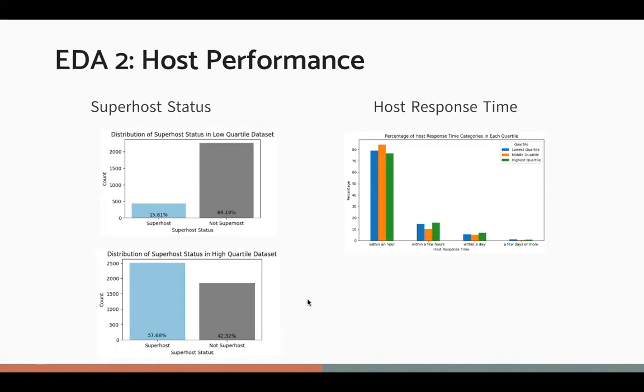Next, we evaluate whether host performance will affect the rating from 2 perspectives: superhost status and host response time. By comparing the distributions of superhost status in low quartile and high quartile datasets, we found that high-rating Airbnbs are more likely to be hosted by superhosts. Then we evaluate the host response time versus review score. In our dataset, the host response time has 4 categories, and we plotted the percentage of host response time categories in each quartile. From the graph, we observed that there is a similar trend across 3 quartile datasets, and the response time might not be a determining factor in influencing review scores.